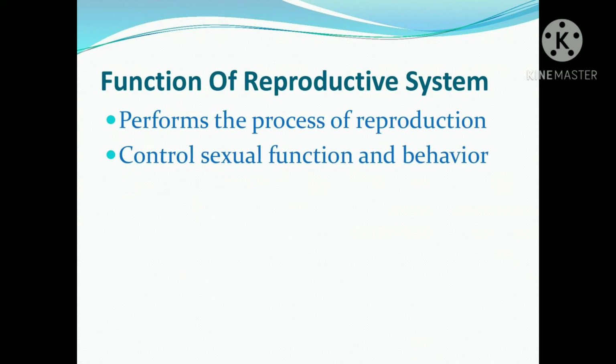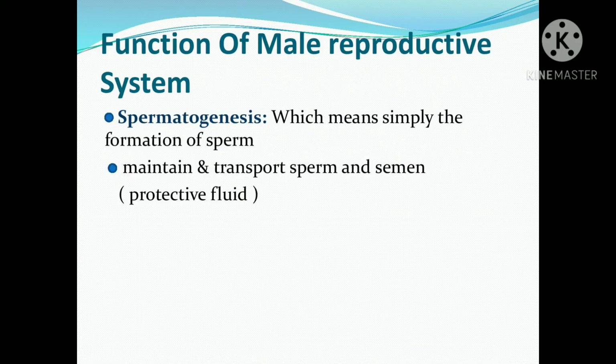Now, the functions of the reproductive system. It performs the process of reproduction and also controls sexual functions and behavior. Now let us see the functions of the male reproductive system. Here there is spermatogenesis, which simply means the formation of sperms, and it maintains and transports sperms and semen.